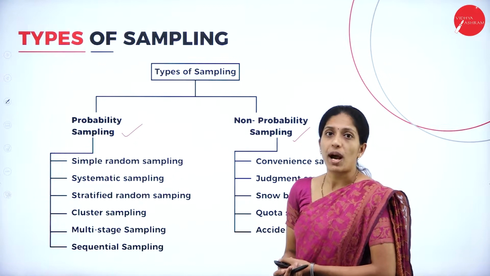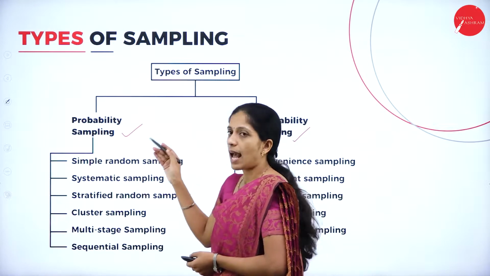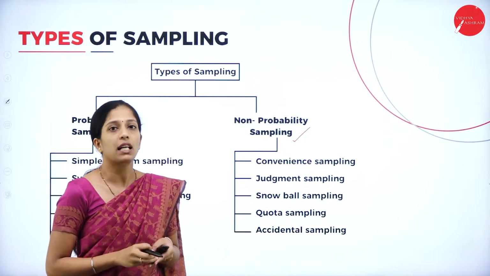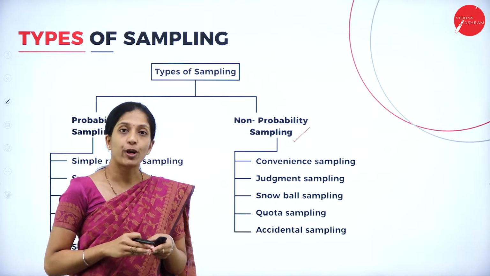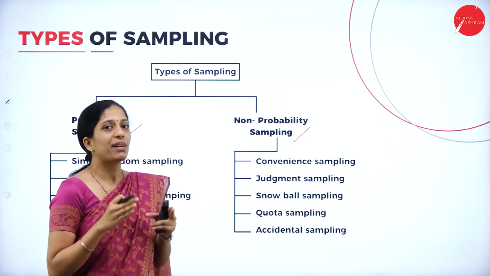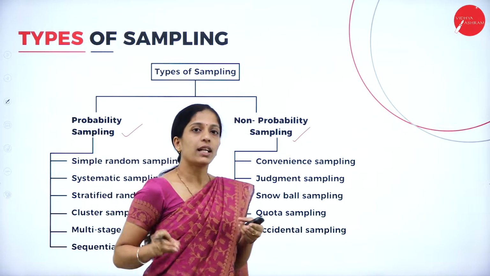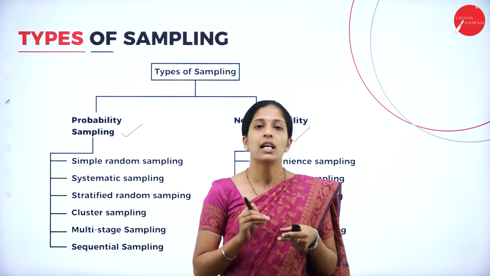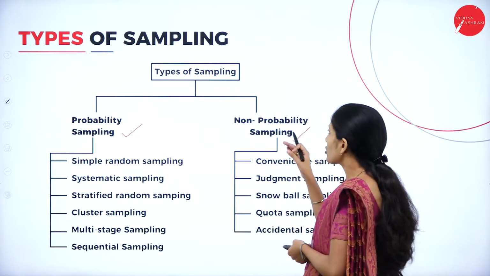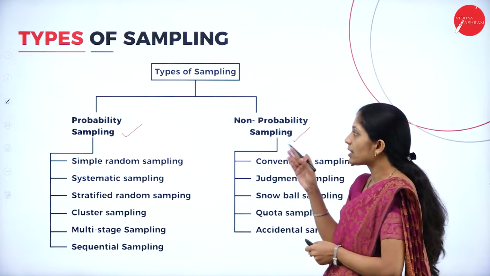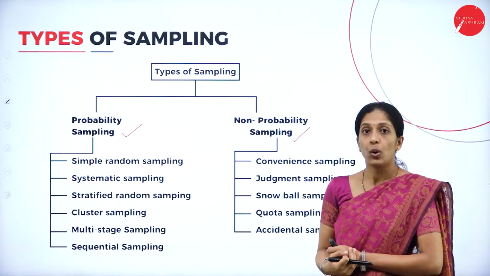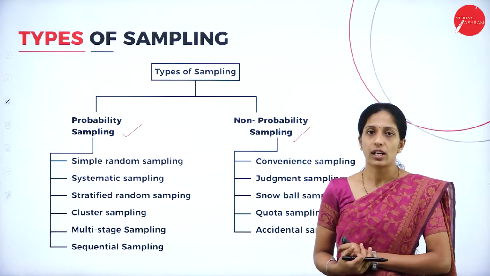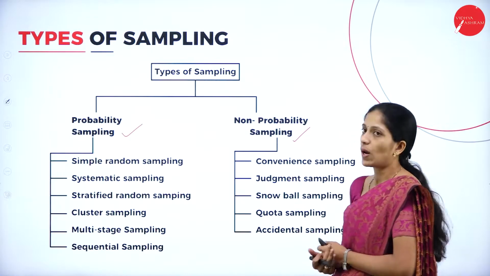Now what do you mean by probability sampling? Here in the sample, all the individuals are equally involved in collecting the data. They are termed as probability sampling. So probability sampling means that all the individuals in that particular sample will be actively involved in collecting the data. Whereas non-probability sampling is the opposite of probability sampling, where all the individuals are not directly involved in collection of information. So they are termed as non-probability sampling.